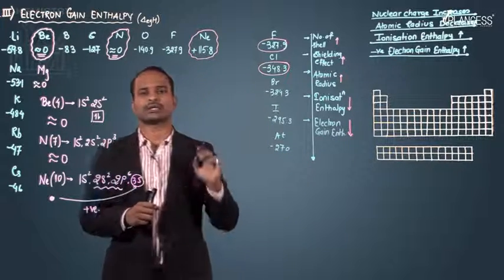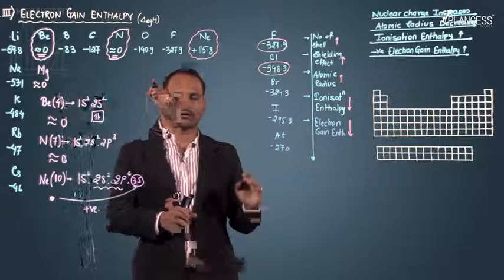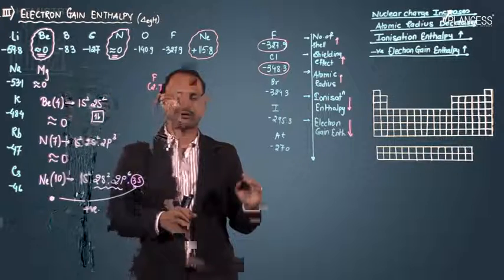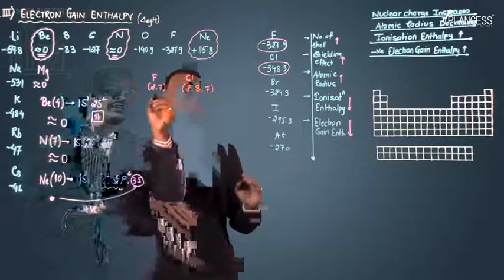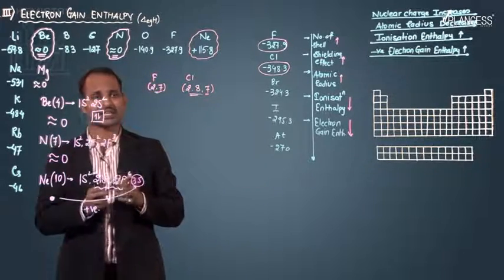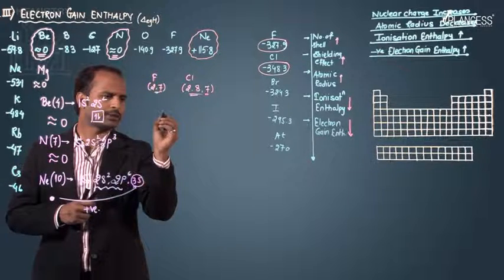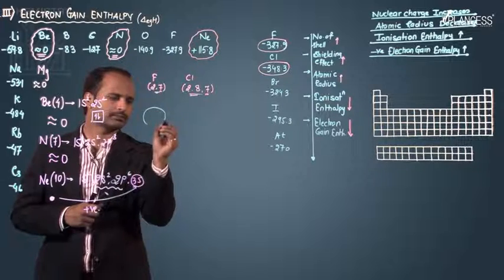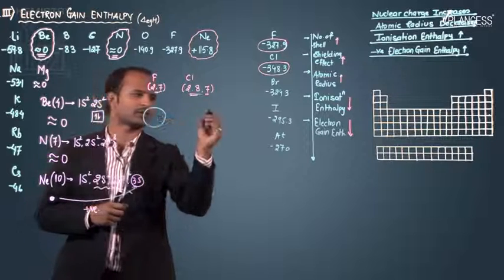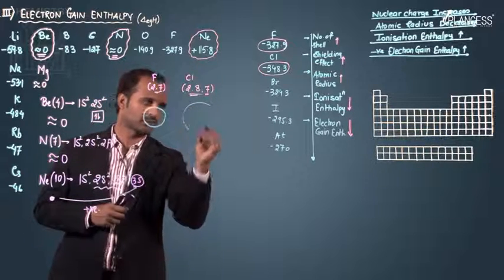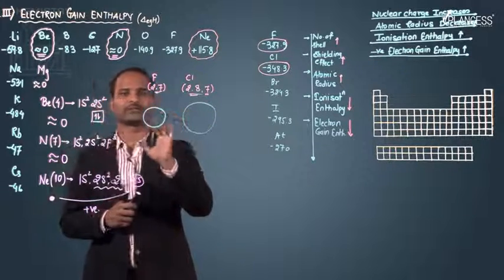Now the question arises: why is the electron gain enthalpy of fluorine less than that of chlorine? Fluorine has the configuration 2,7, and chlorine has the configuration 2,8,7. The number of electrons in the outermost shell is the same whether it is fluorine or chlorine. So let's see what happens for fluorine and chlorine. This is the fluorine atom, which is comparatively smaller in size, and this is the second shell of fluorine, that is the outermost shell. This is the chlorine atom, and this is the third shell of chlorine, which is bigger than fluorine's.